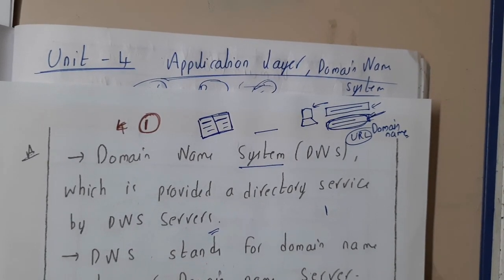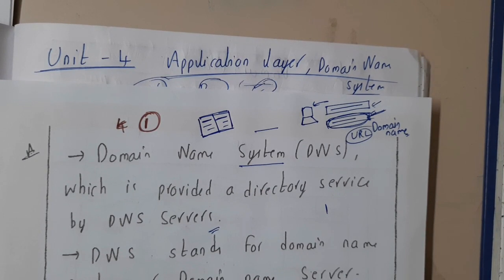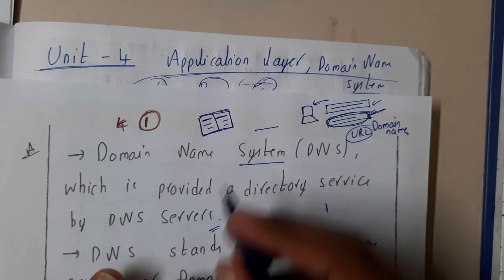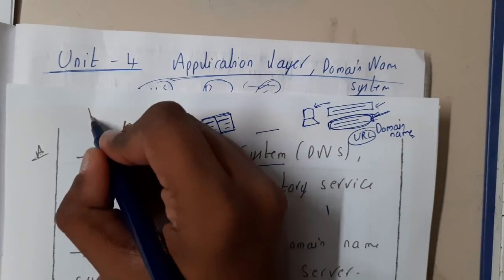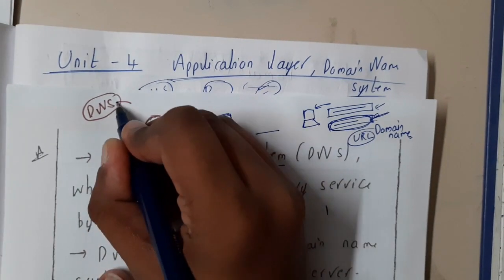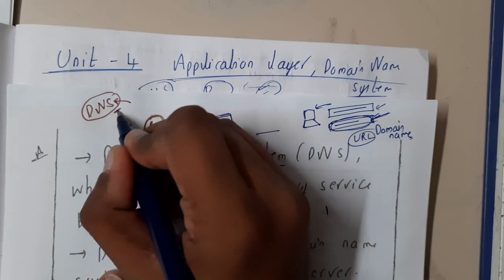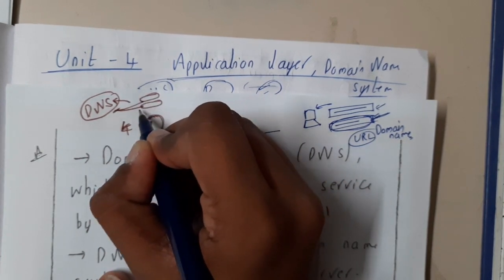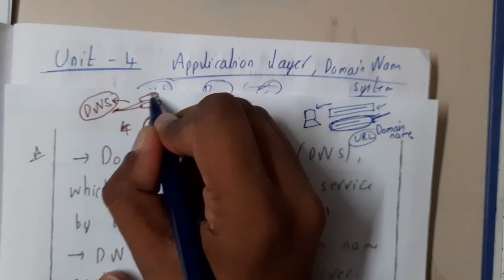In this series, we are going to start the fourth unit of computer networking. In this unit, initially we'll be discussing a domain name server, that is nothing but DNS. Few might be calling this a server, as there are multiple meanings. Few might be calling it a server, few might be calling it a system.